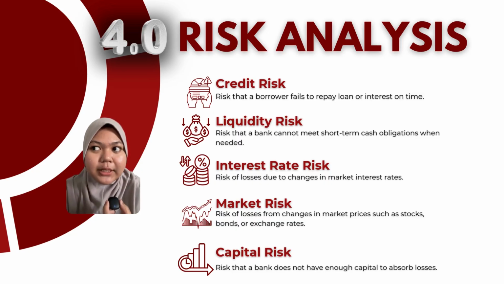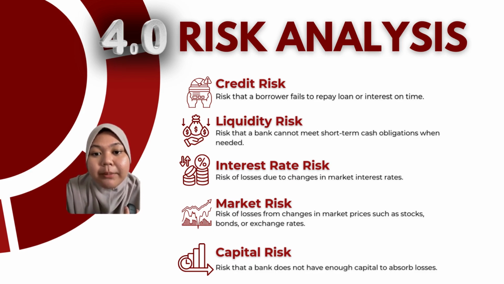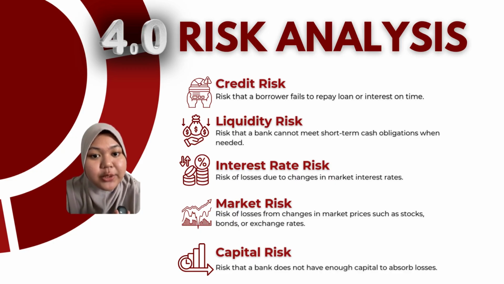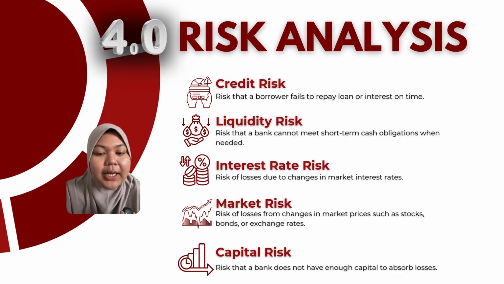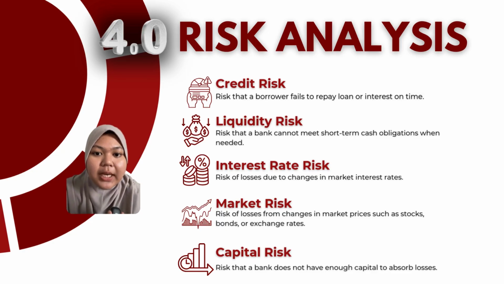So today I will present about the risk analysis for Bank Islam Malaysia Berhad. From 2014 to 2024, Bank Islam Malaysia Berhad strengthened its risk management to balance financial performance with long-term stability. The bank focused on 5 key risks: the first one is credit risk, liquidity risk, interest rate risk, market risk, and the last one is capital risk. This approach helped BIMB manage challenges, protect stakeholders, and ensure continuous growth.